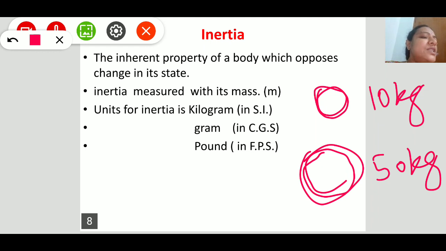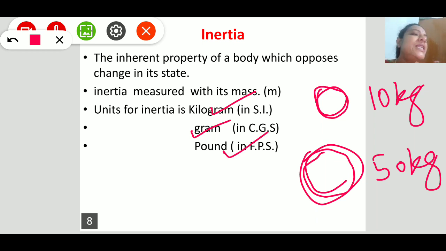That is, it shows more opposition to change in its state. So inertia is measured in units of mass only. The unit of inertia in the SI system is kilogram, kgs. Similarly, in CGS it is grams, and in FPS it is pounds.